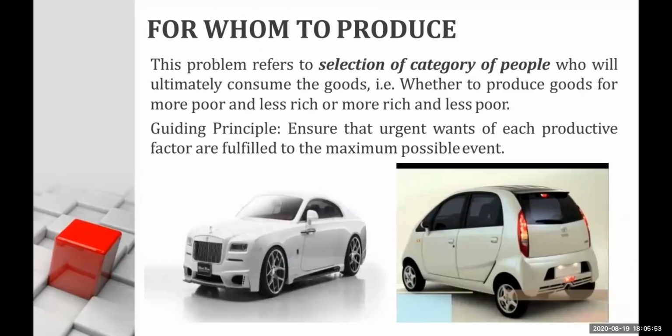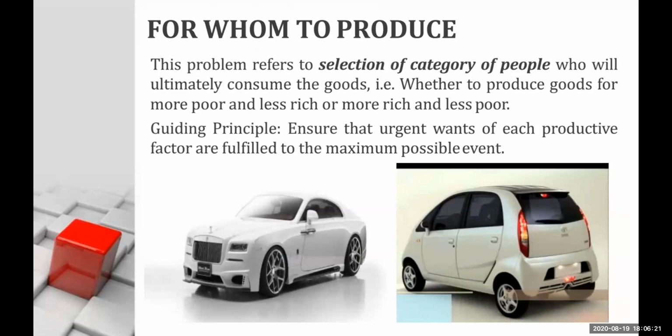Next one is for whom to produce. Now this problem refers to selection of category of people who will ultimately consume the goods. Obviously, I cannot produce a commodity where there is no demand in the economy. Like let's say for example that in XYZ country, majority of the people are poor. 80% of the population is poor.